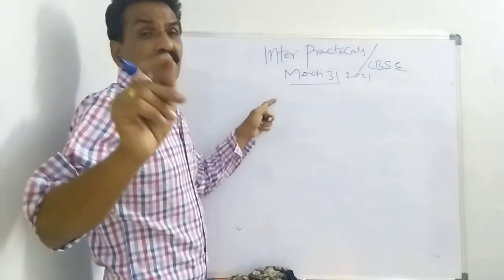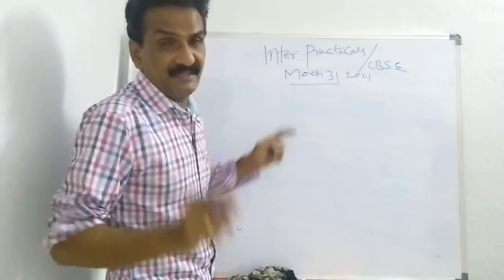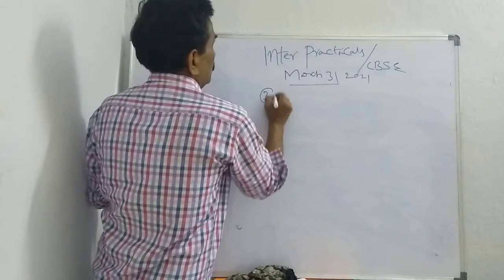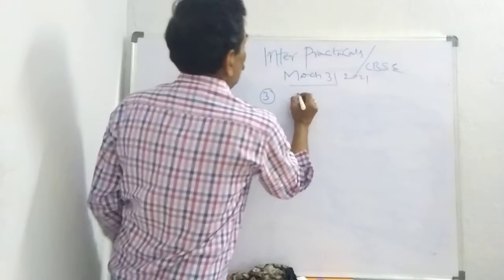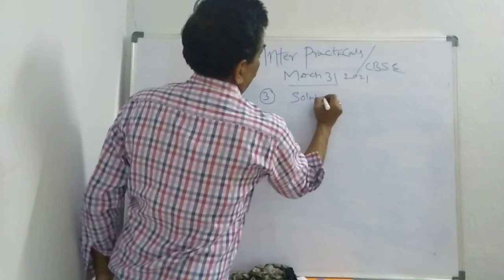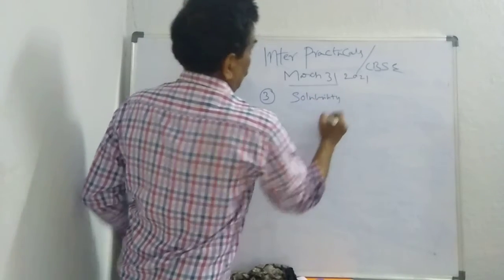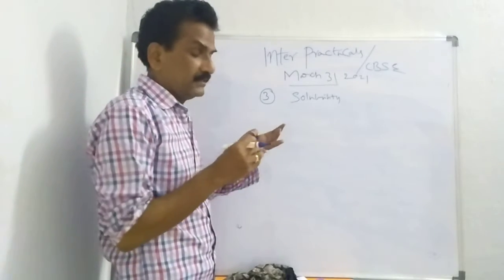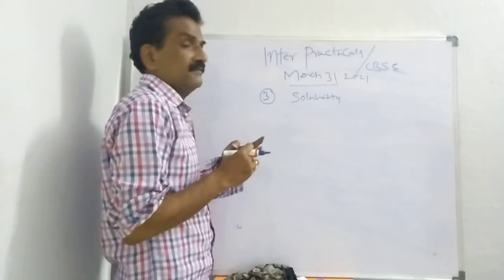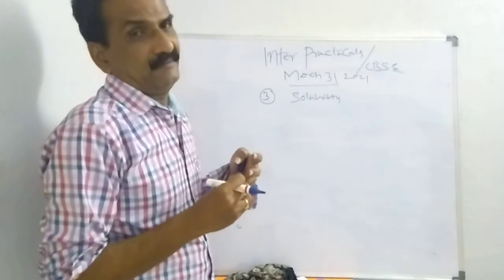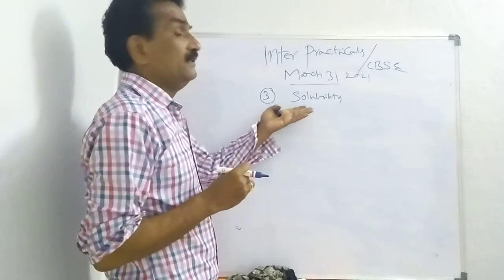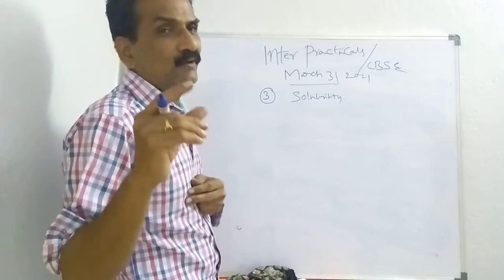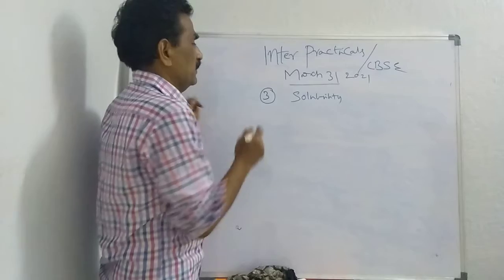So first is the crystalline or amorphous state. Second is color. Third is flame test.